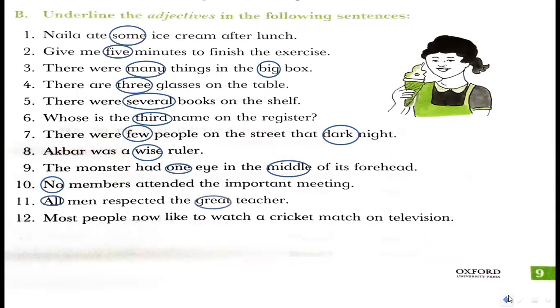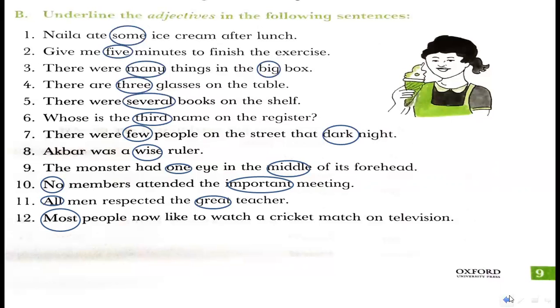Next is all men respected the great teacher. So here all and great is an adjective. Last is most people now like to watch a cricket match on television. So here most is an adjective. Dear students, this is your exercise number B. You must complete it in your book. I hope you understand very well.